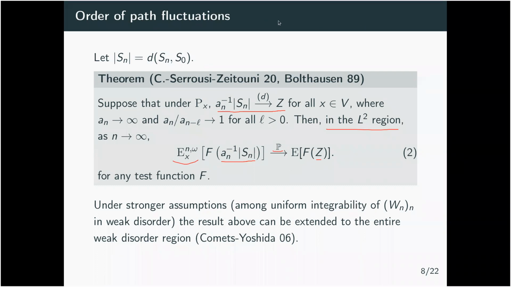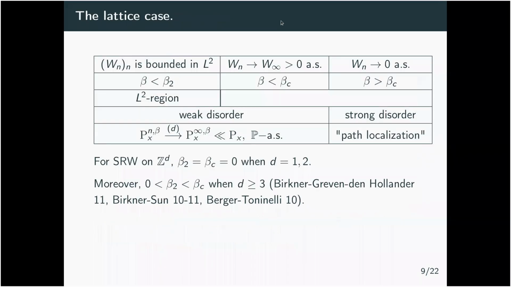So to come back to this general picture, let me tell you what we know for the lattice. For simple random walk on Z^d, it is well known that there is no weak disorder region when the dimension is 1 and 2.